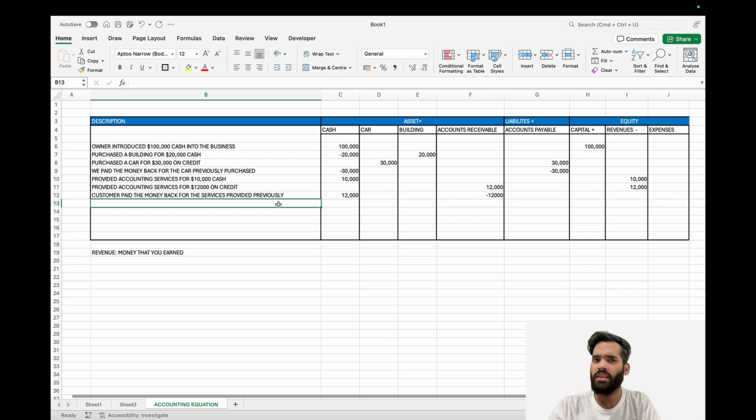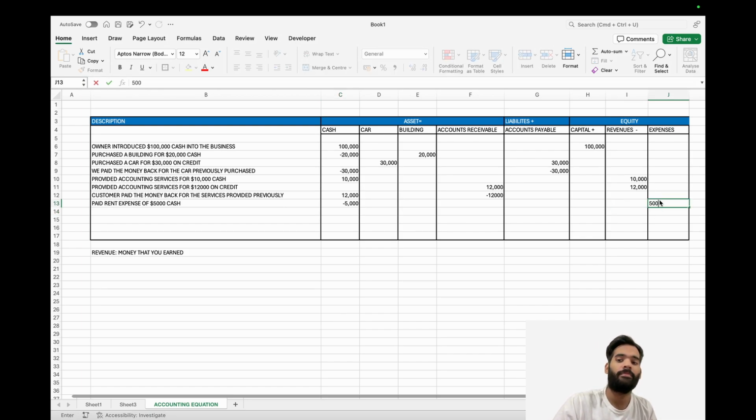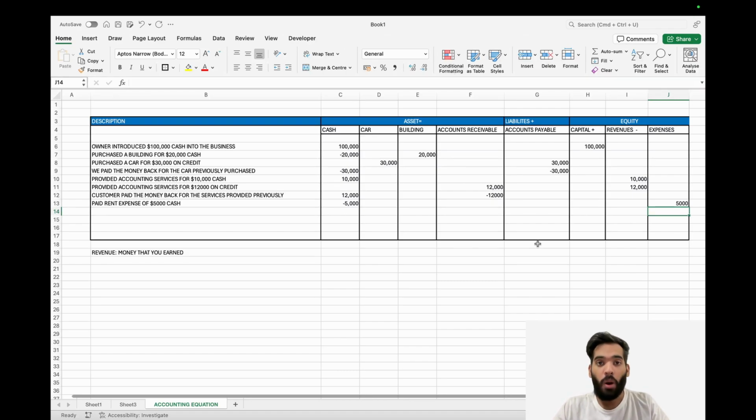Now let's do the last thing that I wanted to talk about in this format, which is called expenses. So let's say we paid rent expense for this month, let's say, of $5,000 cash. Now we'll again think very logically. Because I'm paying cash, my cash goes down. And since we incurred an expense, our expense will go up. Always remember that the moment you have used an expense, you have to increase the expense account because we are recording that expense just to keep track of things. So that's what accounting is, right? Keeping track of what happened and all the transactions that took place.